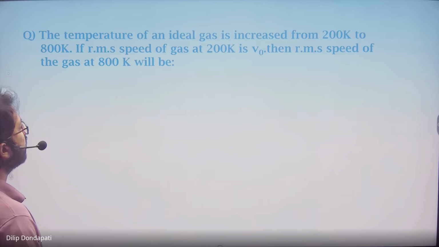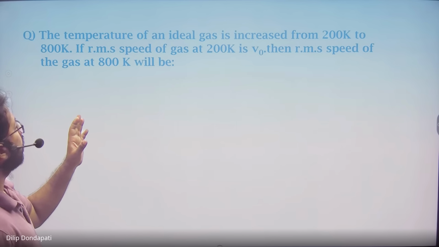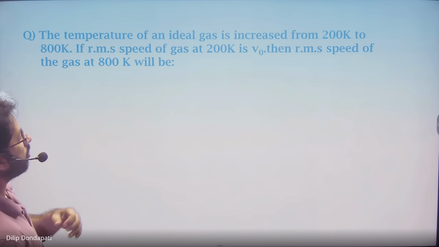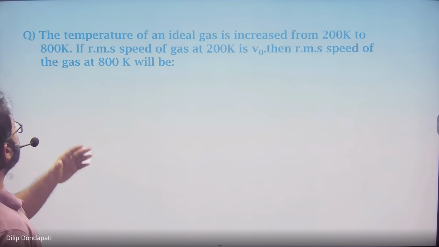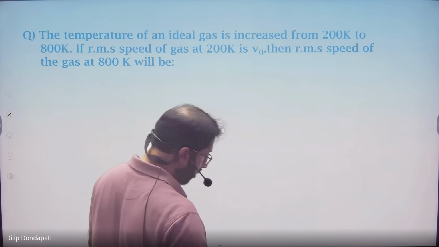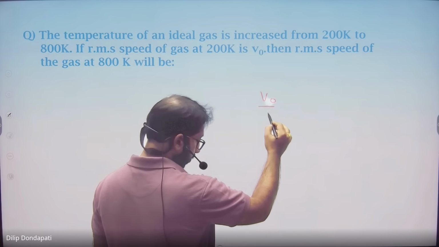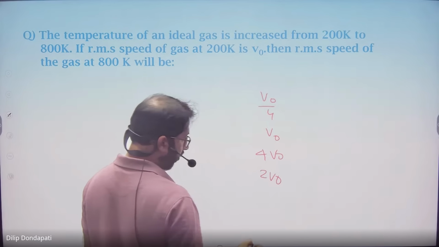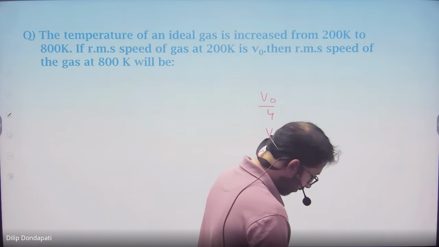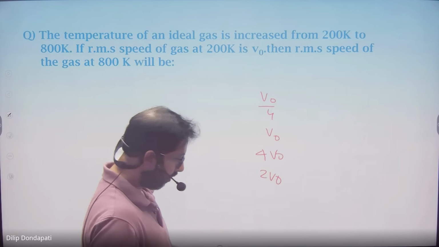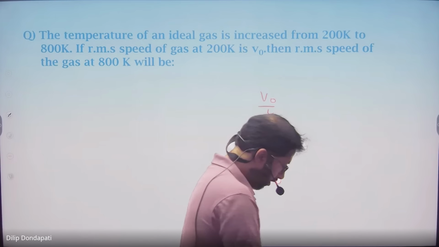The temperature of an ideal gas is increased from 200 Kelvin to 800 Kelvin. The RMS speed of the gas at 200 Kelvin is V naught. The RMS speed of the gas at 800 Kelvin is how much in terms of V naught? Options: 2√2 V0, 2 V0.